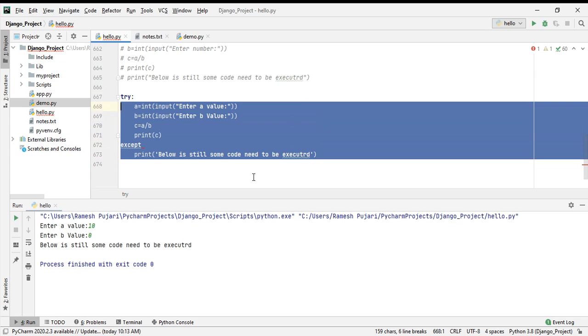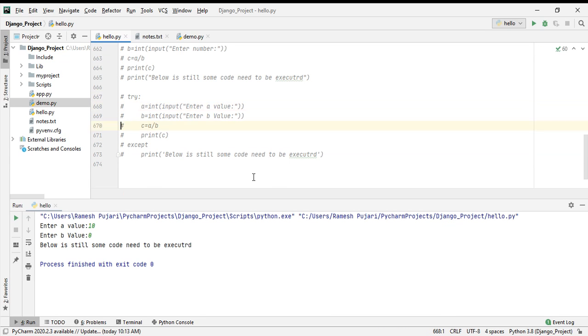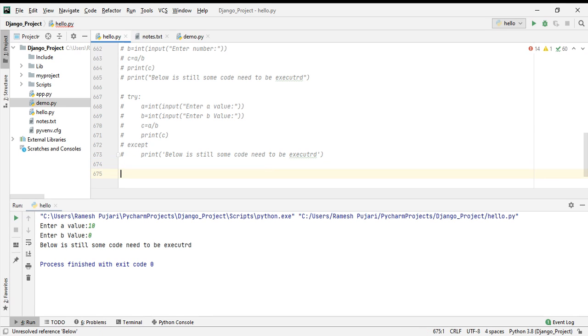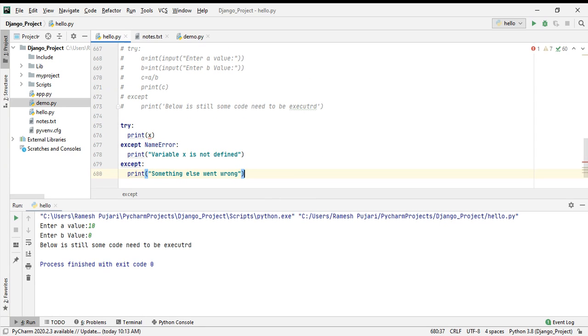Now I'm demonstrating the next one, that is name error. How to work with the name error. So I will take one example so that you will get to know how name error works in Python.